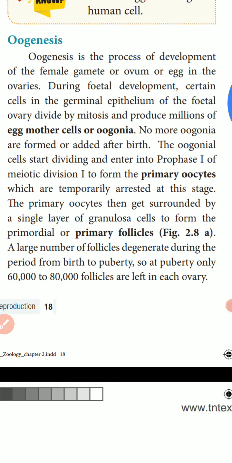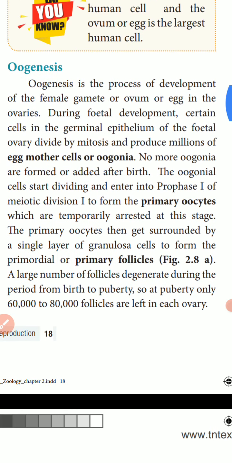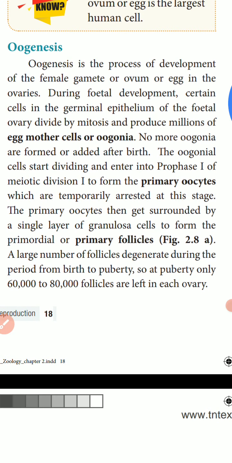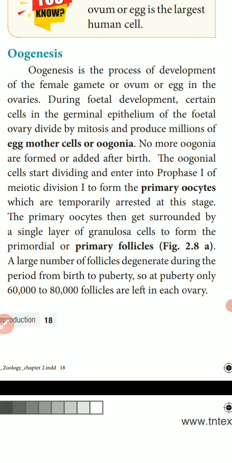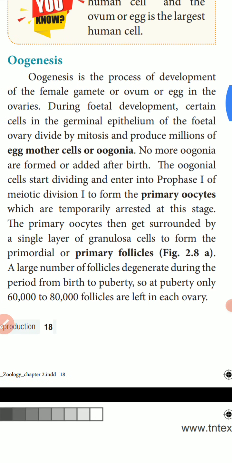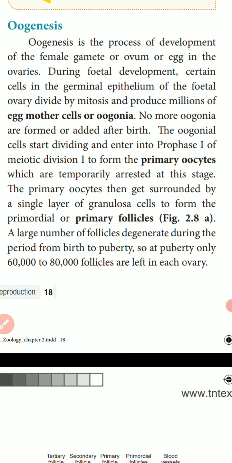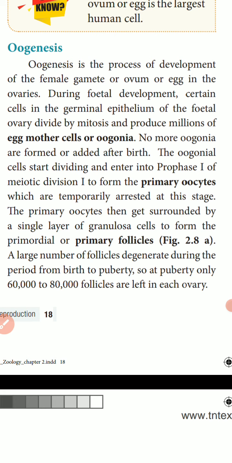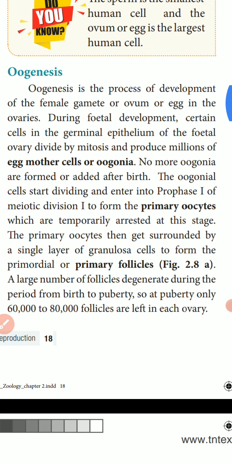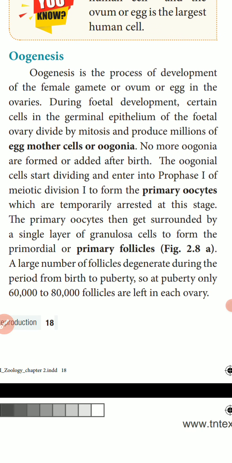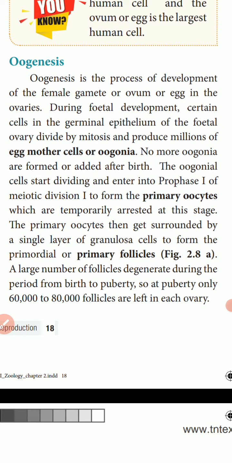During development of the female child in the mother's womb, in the first month the ovary gets 17,000 eggs, then in the third month 3 lakhs, and afterwards 7 million. By the time of delivery, millions of eggs have been formed.